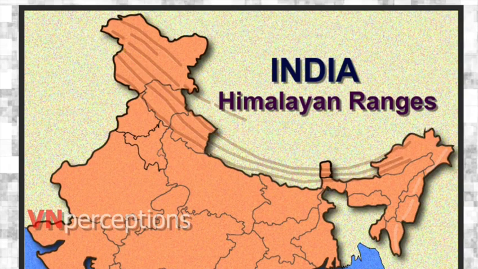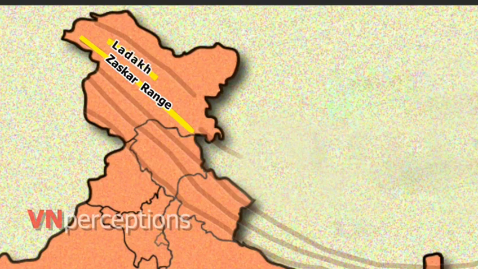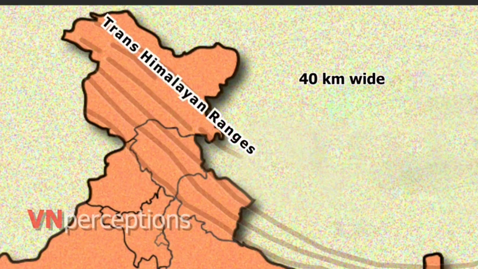Behind these ranges lies the Jhaskar Range. The Jhaskar Range is a mountain range in the Indian state of Jammu and Kashmir that separates Jhaskar from Ladakh. Geologically, the Jhaskar Range is a part of the Tethys Himalayas. The next one is the Trans-Himalayan Ranges. They are about 40 kilometers wide and 965 kilometers long.